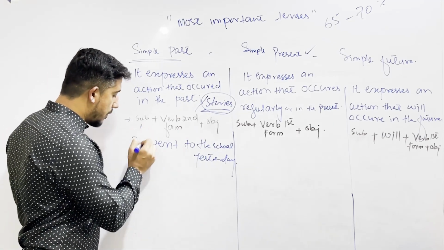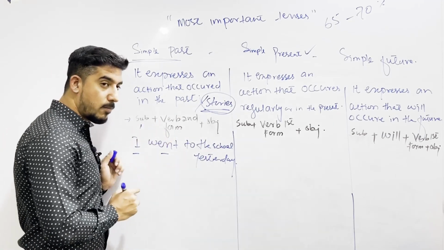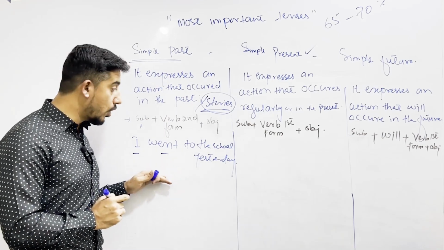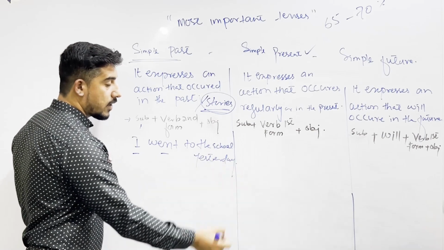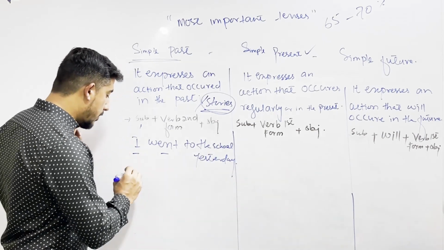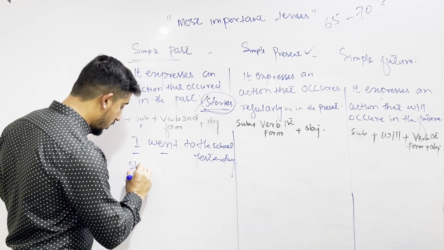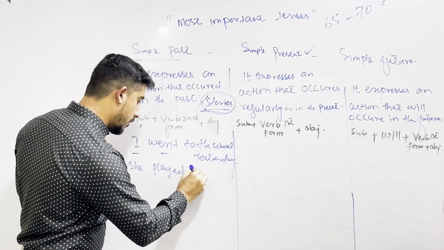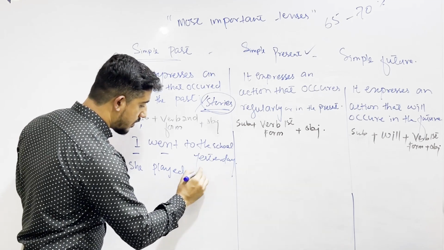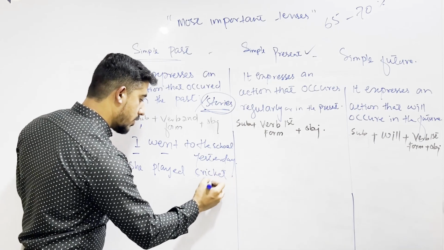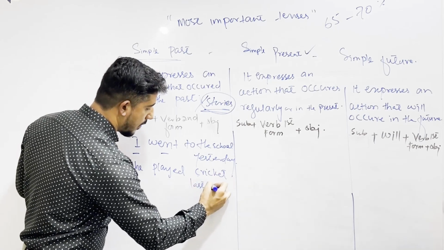I is subject. Went is the second form of go. Go is the main verb. Went is the main verb, is the second form of go. And the school is the object. Now, another example. She played cricket last Sunday.